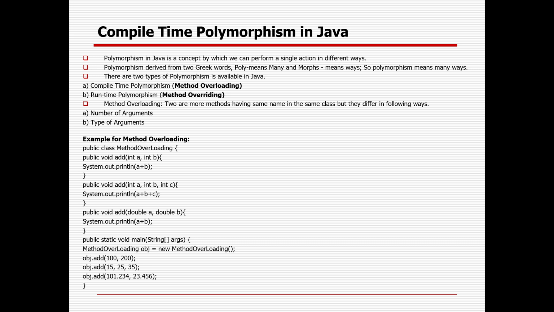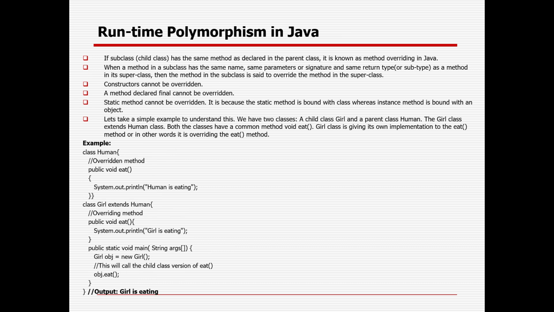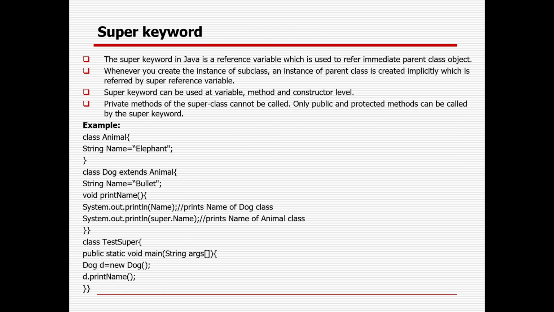Method overloading is called compile time or static polymorphism or static binding, because you can create n number of methods with a similar name, but with a variation of data type or the number of variables. And dynamic binding or runtime polymorphism or method overriding is nothing but in case you are having the same method in the parent and child class, your child class will override your parent class method and your child class will take precedence here. But still, in case you want to use the parent class variable or the method name, you need to use the super keyword, and a constructor cannot be overridden at all, it can be overloaded.